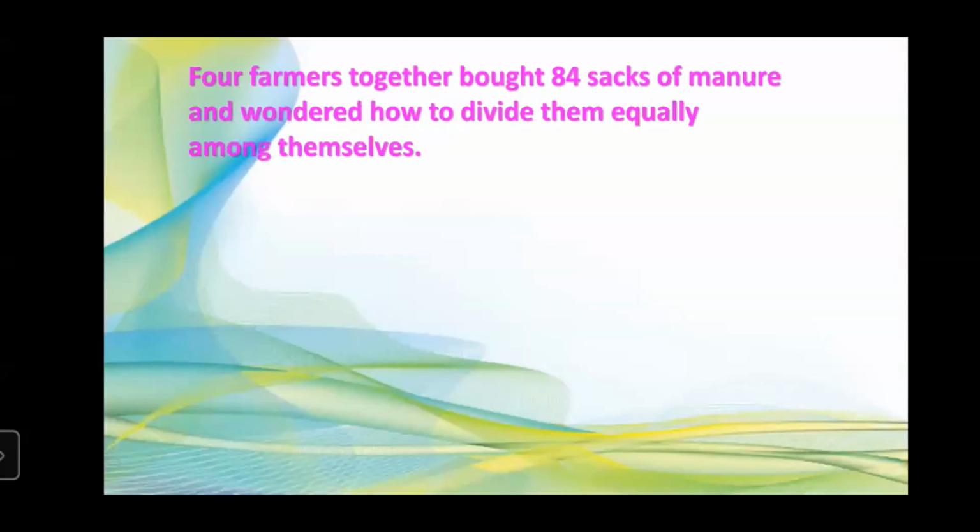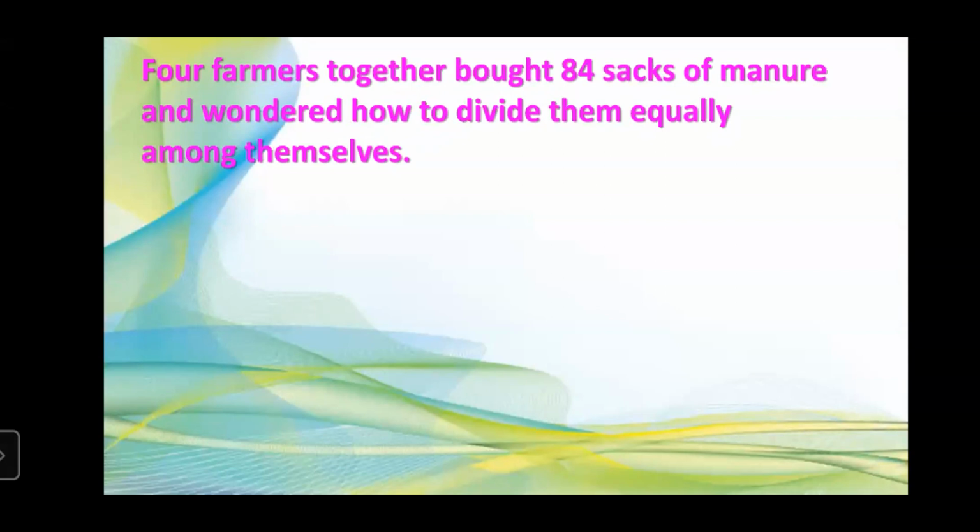So here we have an example. Let me read the example first. 4 farmers together bought 84 sacks of manure and wondered how to divide them equally among themselves. So 4 farmers are there. They bought 84 sacks of manure and now they want to divide them equally among themselves. For that, what they have to do? They have to carry out a division. So let's do that division for them.